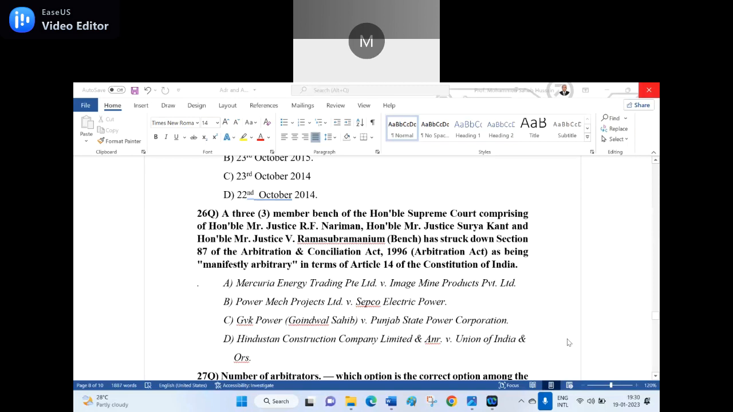Hindustan Construction Company Limited and others versus Union of India and others, sir. Correct. I don't know what type of method you adopted, but the answer is right. The right answer for the 26th question is D, Hindustan Construction Company Limited and others versus Union of India and others.